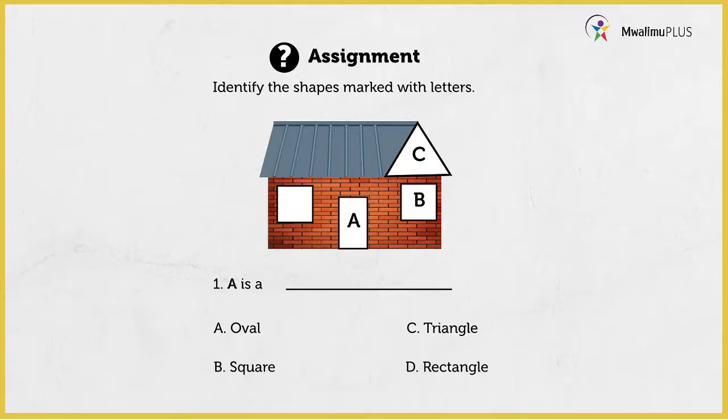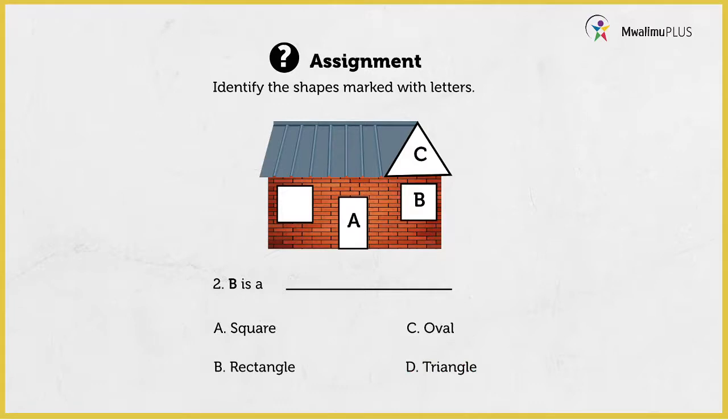Good. So learners, question number 1 was asking, A is a dash. Letter A represents which shape? We have an oval, a triangle, a square, and lastly a rectangle. So when you look at the shape marked A, how do we call it, learners? Good. That's nice. We call it a rectangle. So if you wrote a rectangle, you are right. So our question number 1 answer was rectangle. That was D. Let us proceed on to question number 2.